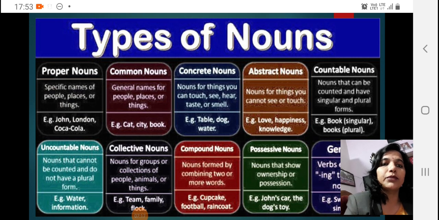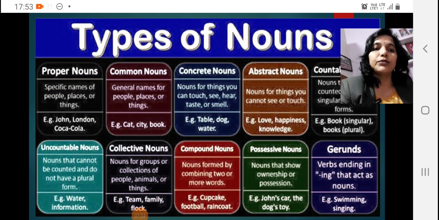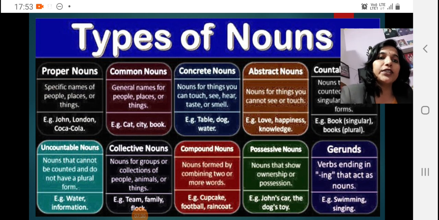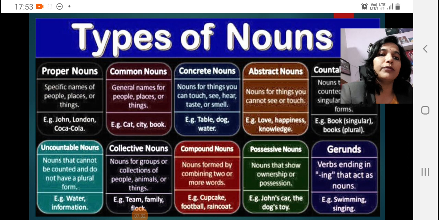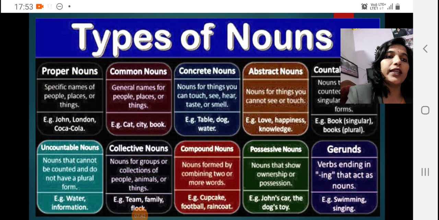Compound nouns are those where two nouns come together, like cupcake, football, raincoat, etc. Possessive nouns are those which come with an apostrophe s. When any proper noun is given along with the apostrophe s, then it is called a possessive noun, like John's car, dog's toy.